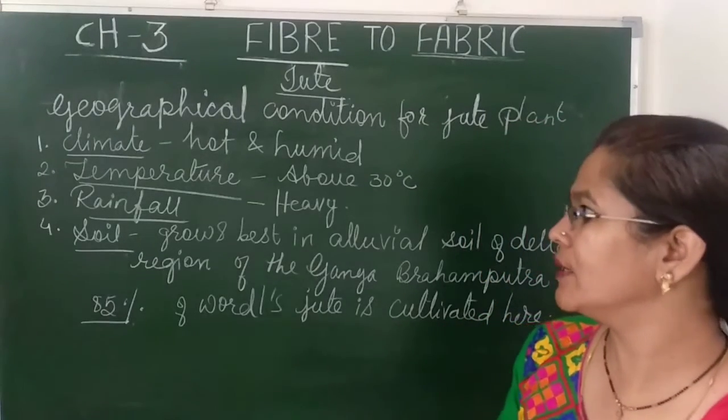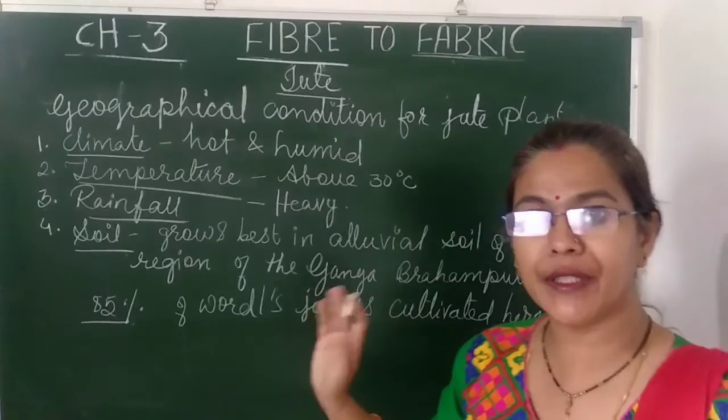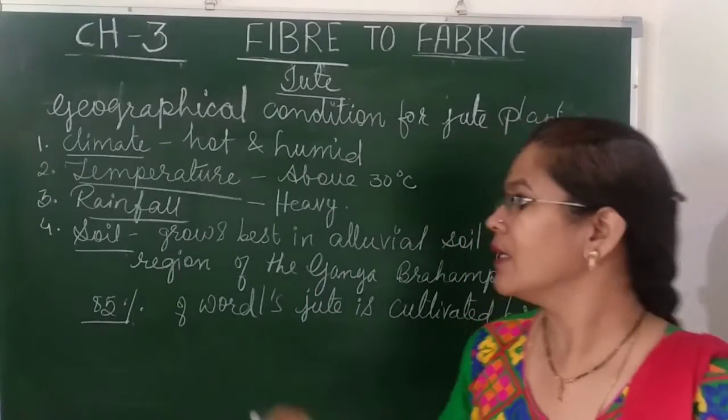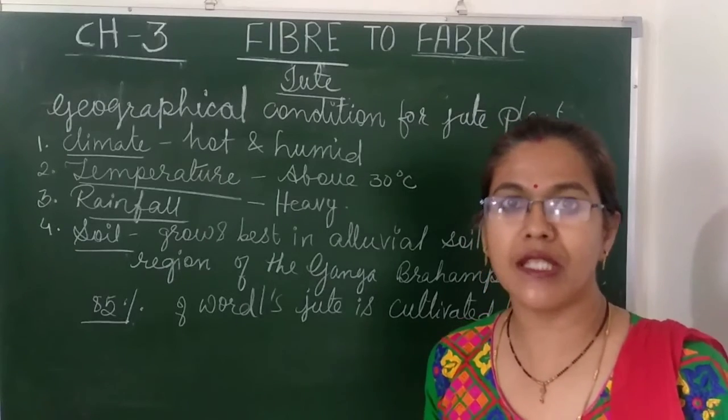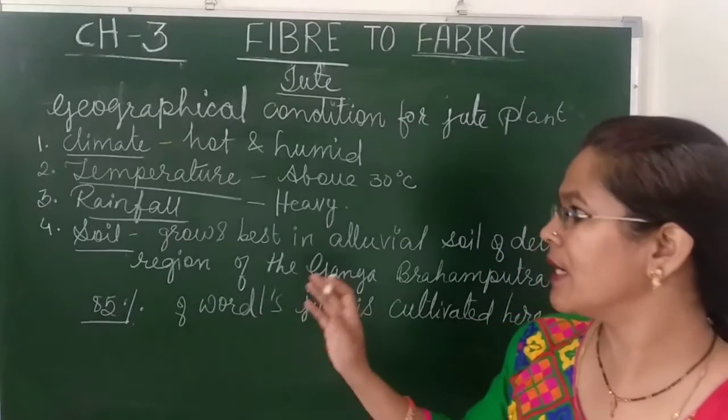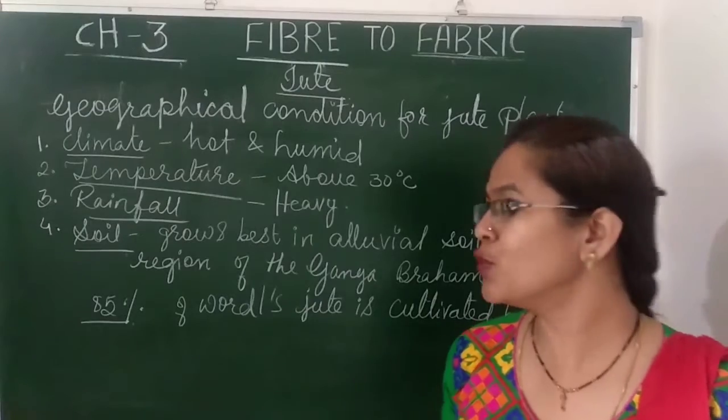Humidity is required. Temperature above 30 degrees centigrade. Rainfall heavy. Those areas should receive heavy rainfall. Then only they are able to cultivate the jute plant.